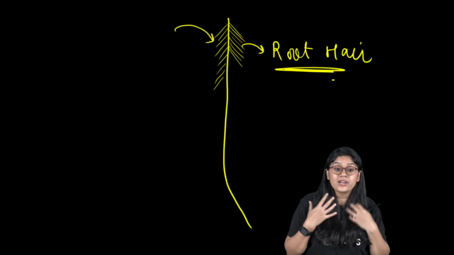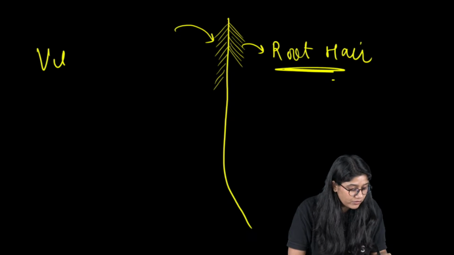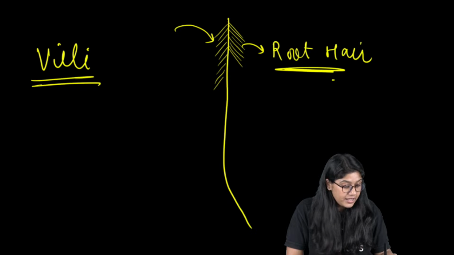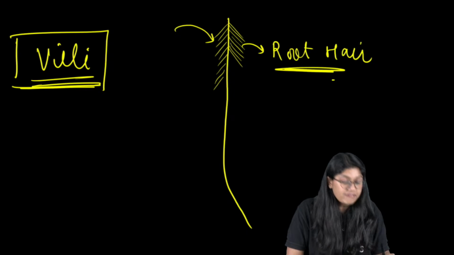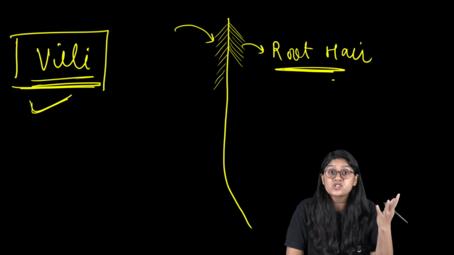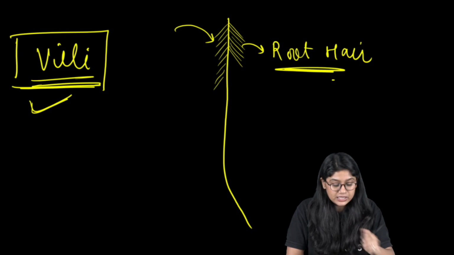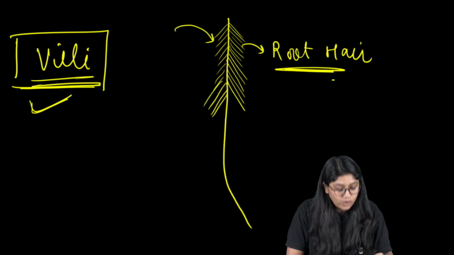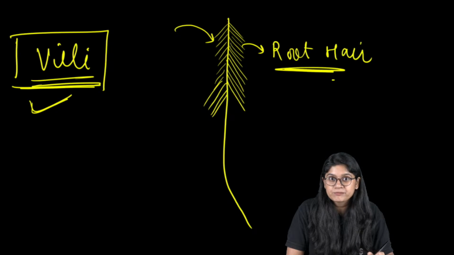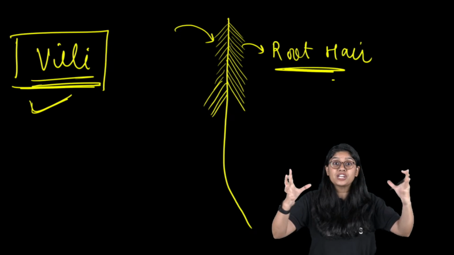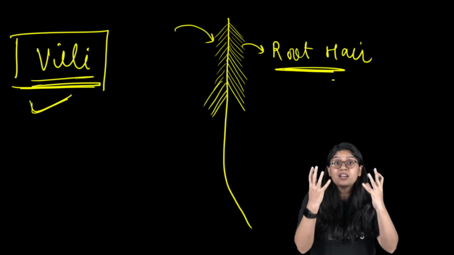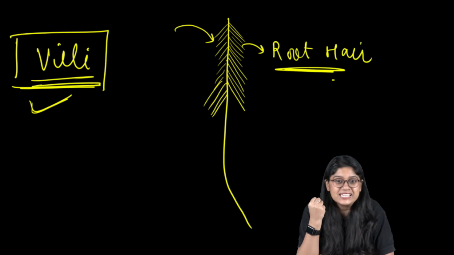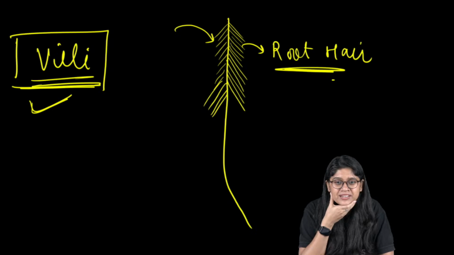Just like in our body, we have villi. How many of you remember about the villi? Just as in our body we have villi in the small intestine for absorption, similarly, root hairs will be helping in more absorption of water and minerals. They'll be increasing the surface area for absorption. The more root hairs, the more uptake of water and minerals. Easy, right? It's very easy for us to understand.